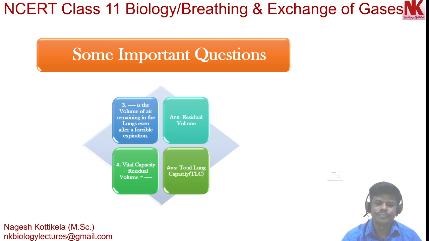Next question: dash is the volume of air remaining in the lungs even after a forcible expiration. Answer is residual volume. And the last question: vital capacity plus residual volume gives. Answer is total lung capacity.